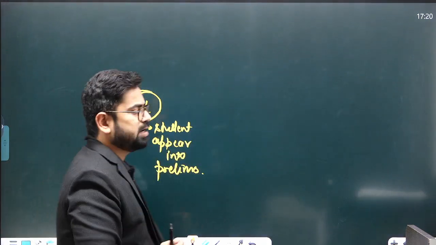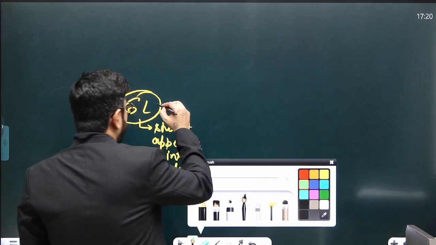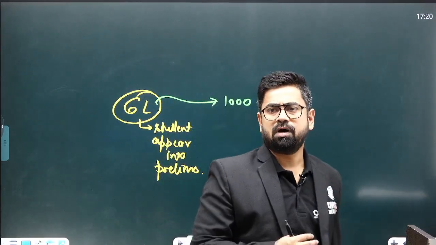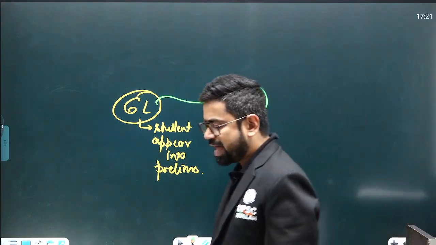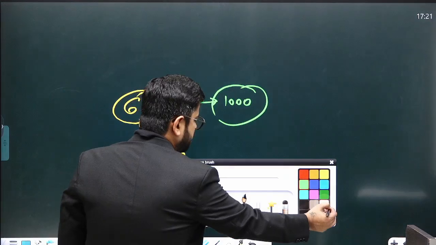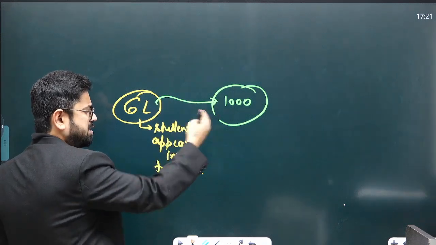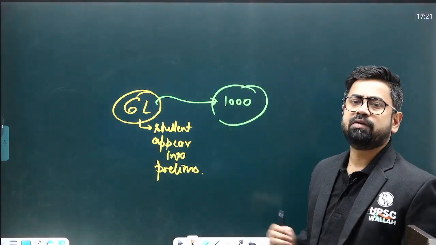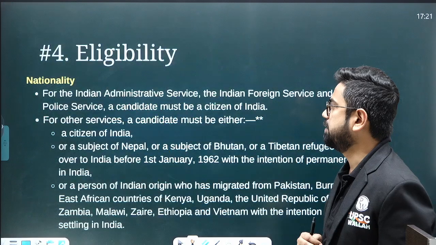Now this is huge, right? 6 lakh people fighting for these jobs, and you also should know that there are roughly 1,000 seats, and sometimes even less, for which we are chasing. So for only 1,000 seats, there are some 6 lakh students fighting. So obviously this is going to be tough. Out of this, there will be some phases. People will be selected at one phase, then rejected at another phase. We'll understand that. So the first thing is this challenge of 6 lakh students. You are going to fight with at least 6 lakh students who will be appearing in the prelims examination.